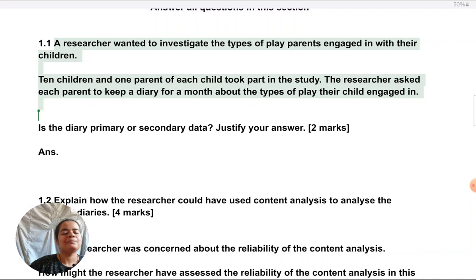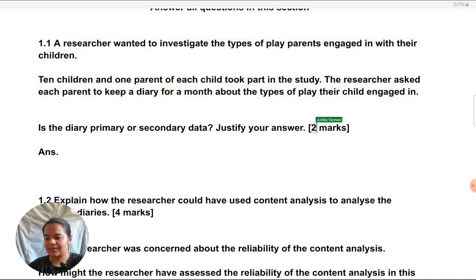Justify your answer. It's a simple question. Firstly, if we look at the command term and the marks, which is always the first thing we do, it's for 2 marks. We know we'll have to give 2 points. It is AO2. All research questions are AO2. And the good thing here is they've broken down the question so well that there is no ambiguity regarding what the 2 points have to be.